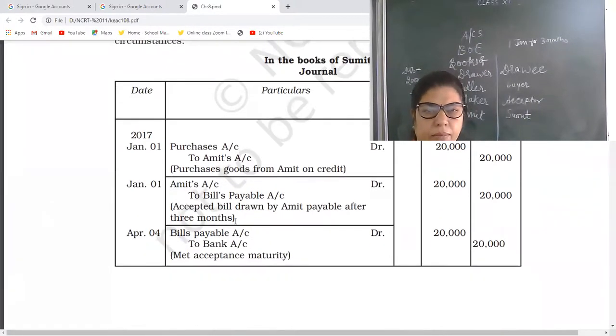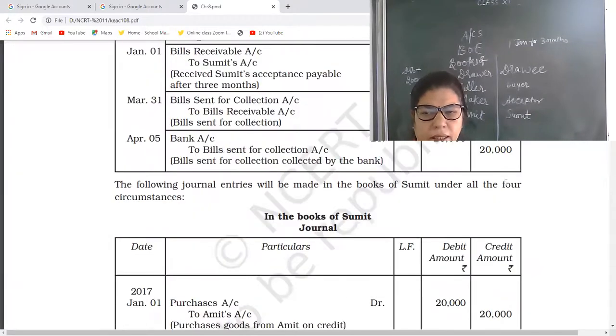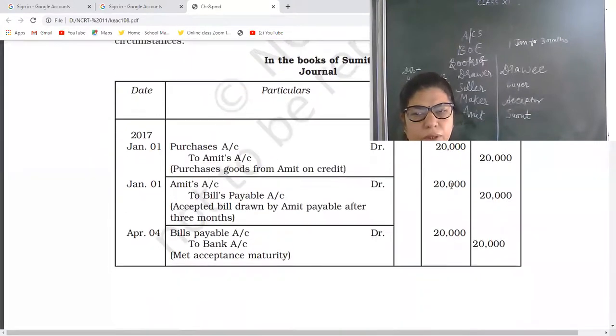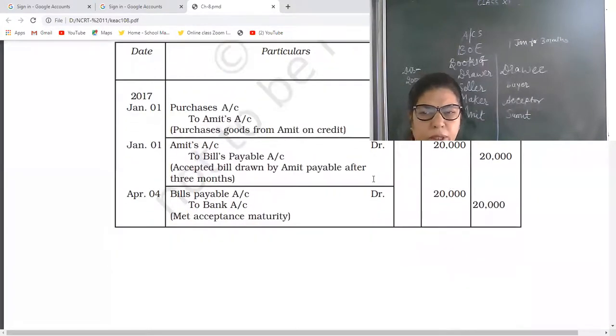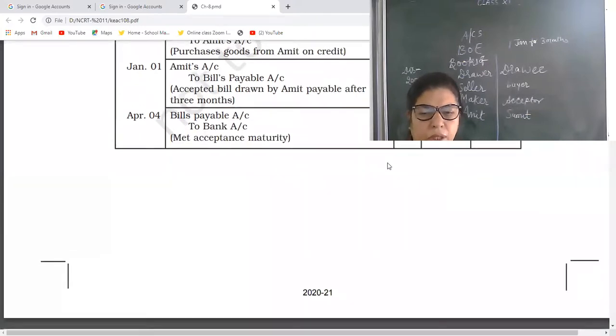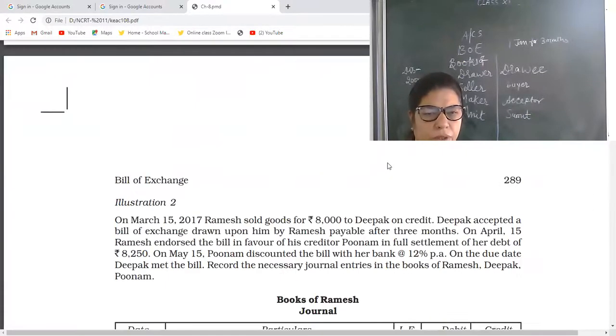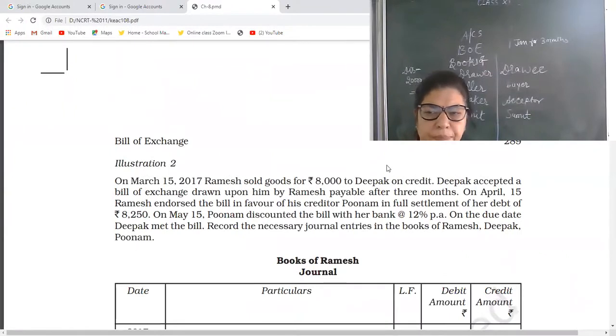Same. In all the cases, the same journal entries will be made under all the 4 circumstances. As I told you, he will not bother about what the uses by the drawer are. He will pass the entry only on that day. Okay, now see,